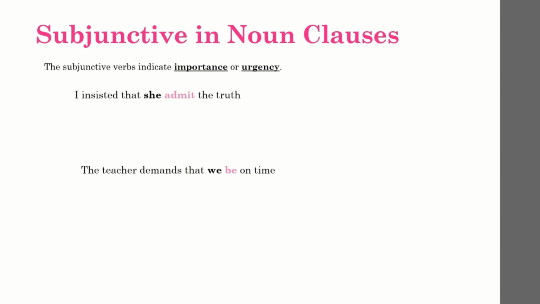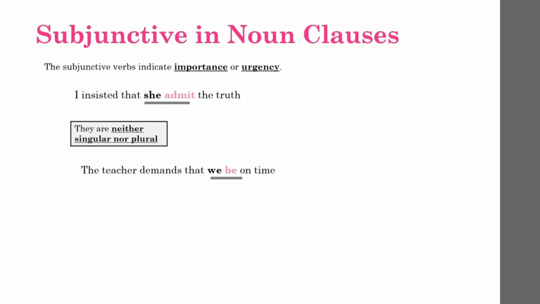Now, to change that quoted speech, you have to use the subjunctive because the quoted speech indicates that it is urgent, it is a necessary thing to do. To express the subjunctive, you have to use the base form of the verb, regardless of the subject, because they are neither singular nor plural.